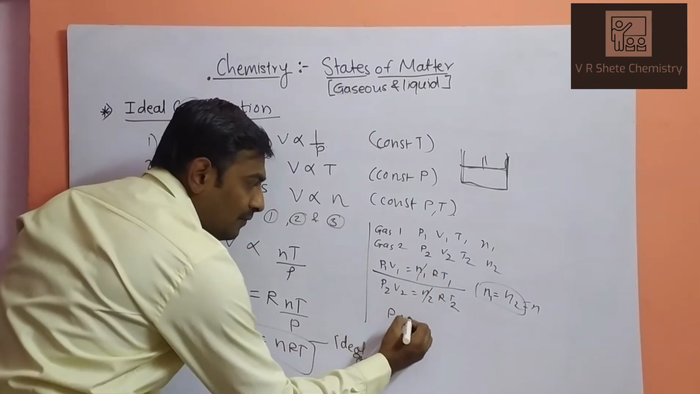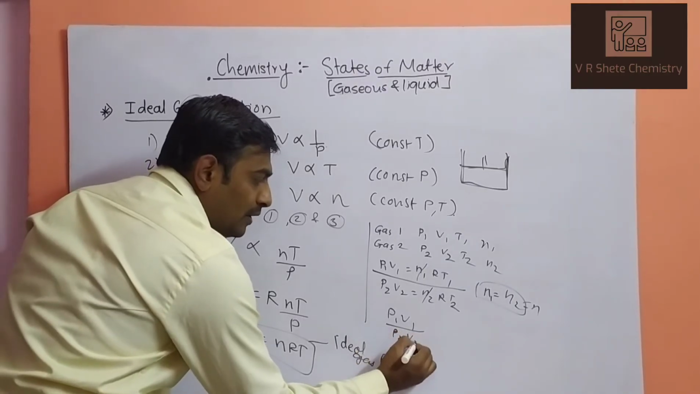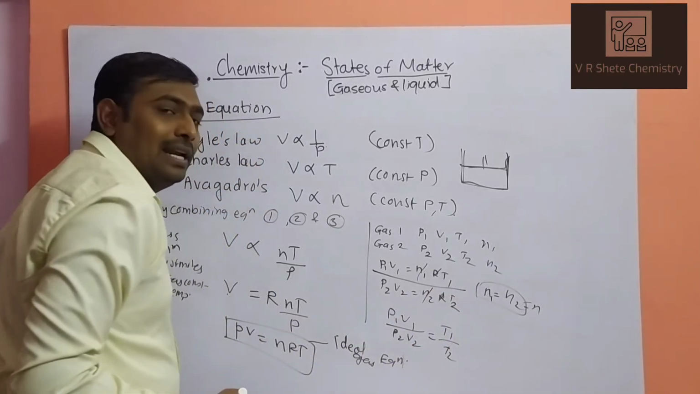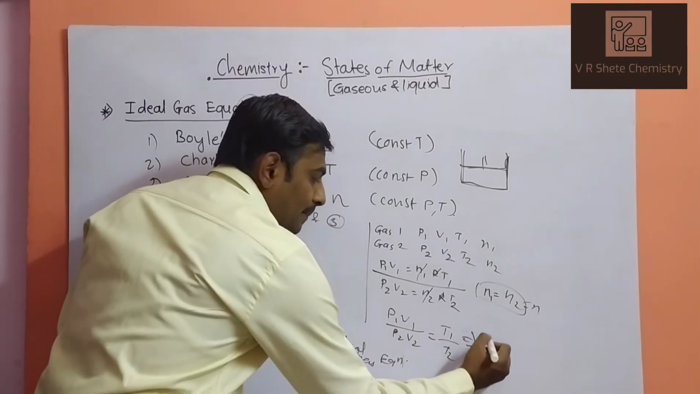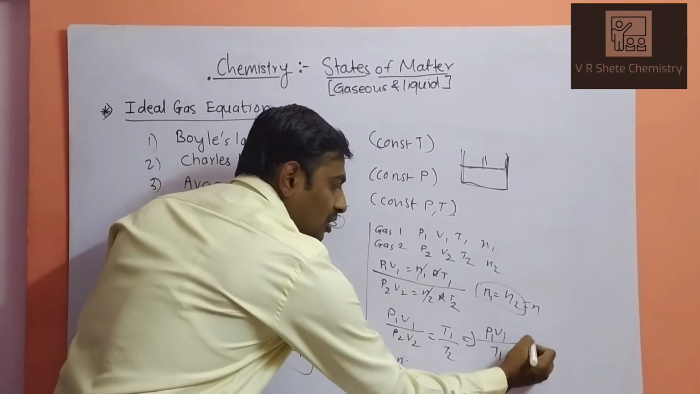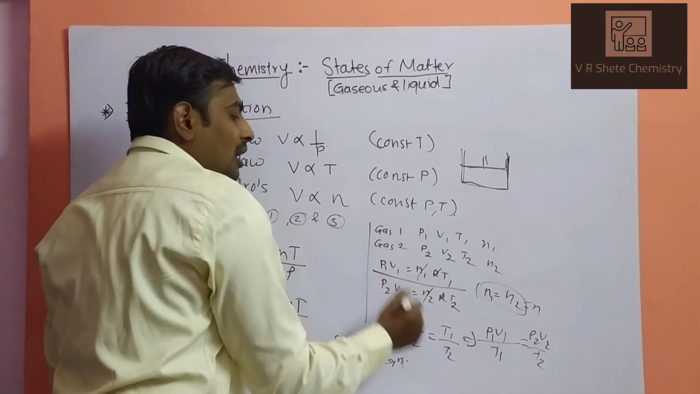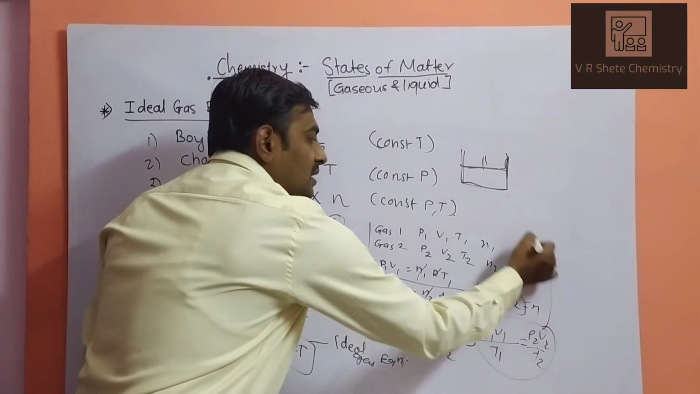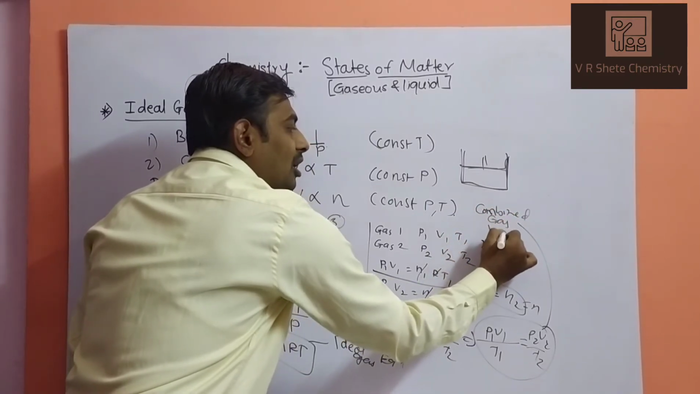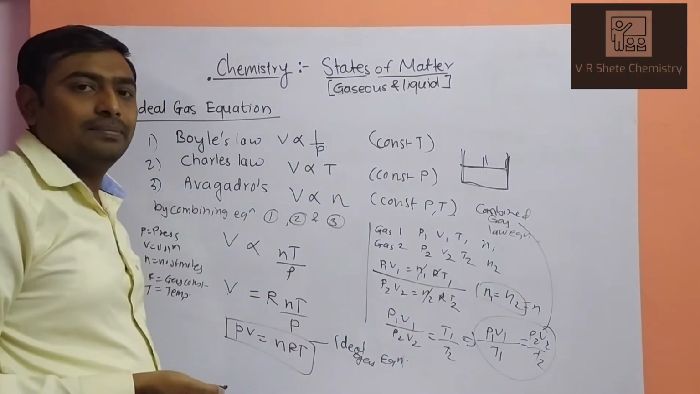Then the equation will be P1 V1 upon P2 V2 equals T1 upon T2, as R gets cancelled. When you collect the same terms on the same side, what will we get? P1 V1 upon T1 on the left-hand side is equal to P2 V2 upon T2. This is your combined gas law. This equation is called the combined gas law equation.